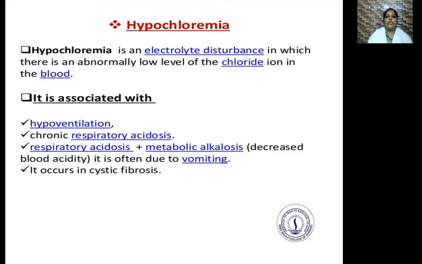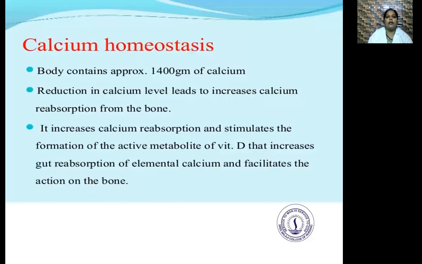So it is associated with hypoventilation, chronic respiratory acidosis plus metabolic alkalosis, decreased blood acidity. It is often due to vomiting. It occurs in cystic fibrosis.